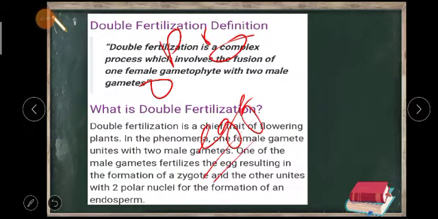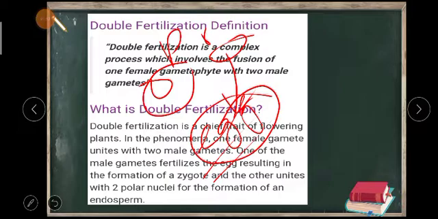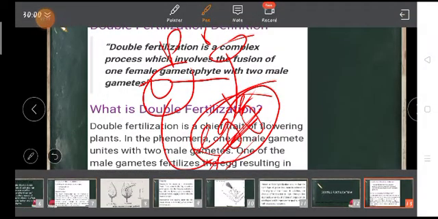Okay, egg. Understood? Now you see this egg can fuse only with one pollen. Now what is going to happen to the second pollen? There must be something. That's why it is not called a female gamete, but a gametophyte. The reason is that not only the egg, the second pollen is going to fertilize something else. Did you get my point?